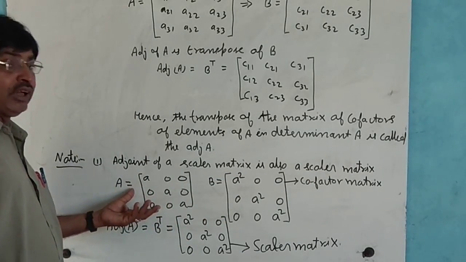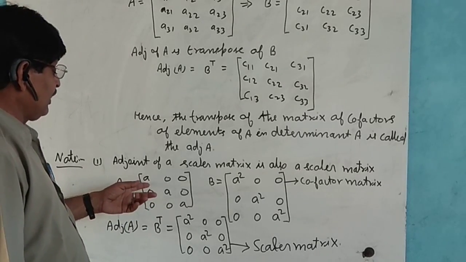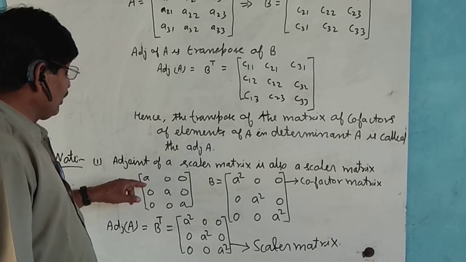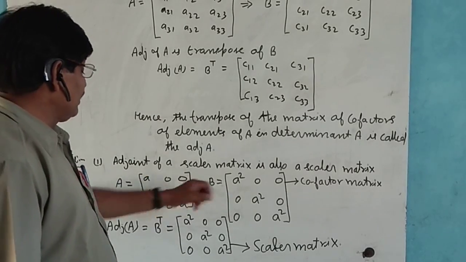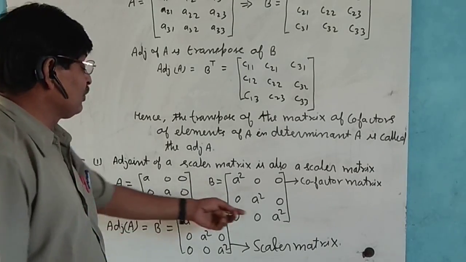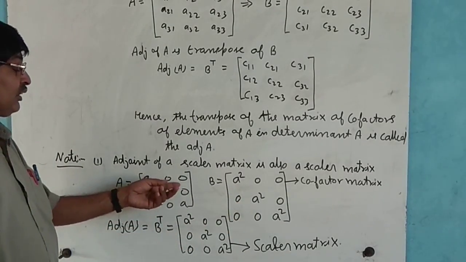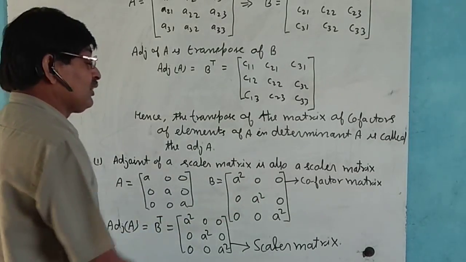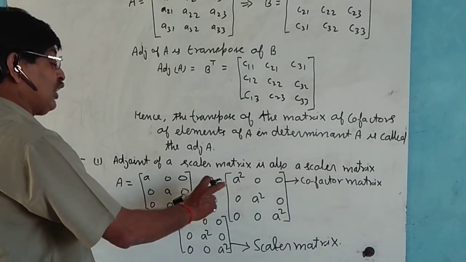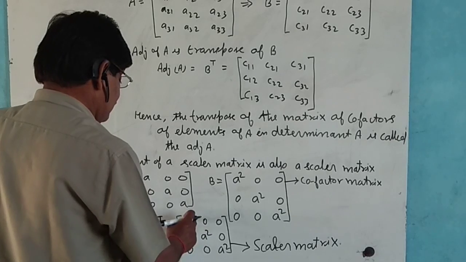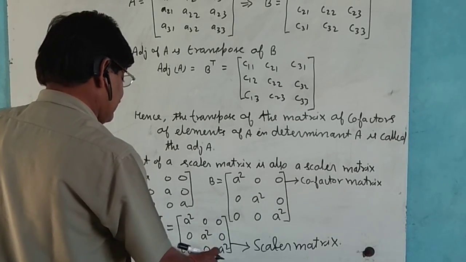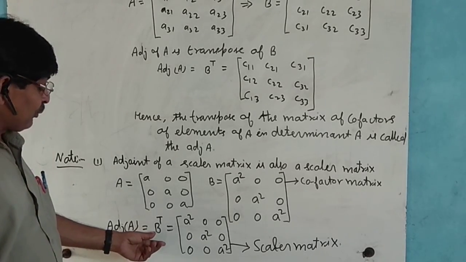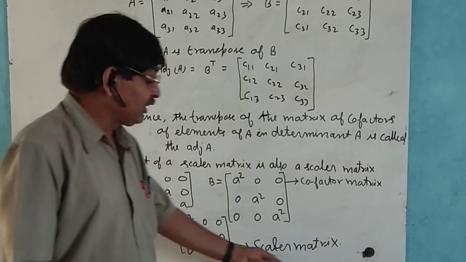Here let us suppose that A is a scalar matrix, and this is formed by the cofactor of each element. Calculate the cofactor of each: this is equal to A square, this is also equal to A square, this is also equal to A square, and the rest of the elements are 0. If you convert this cofactor matrix and transpose it, we get A square on the diagonal and 0 elsewhere, so the adjoint of matrix A, the transpose of the cofactor matrix B, is a scalar matrix.